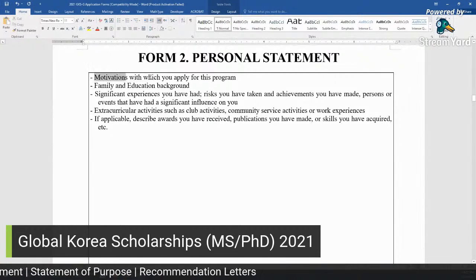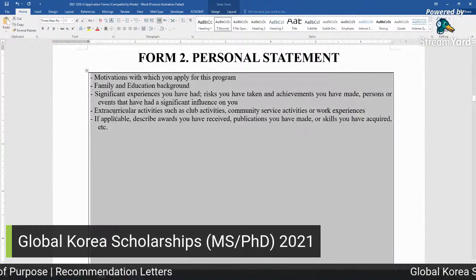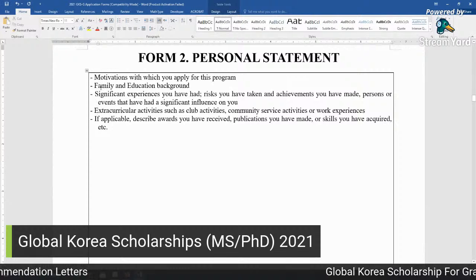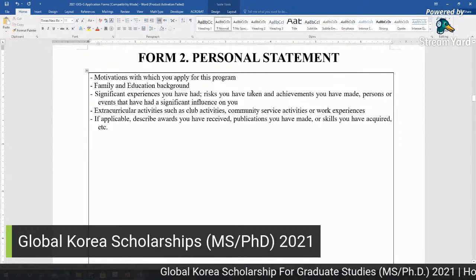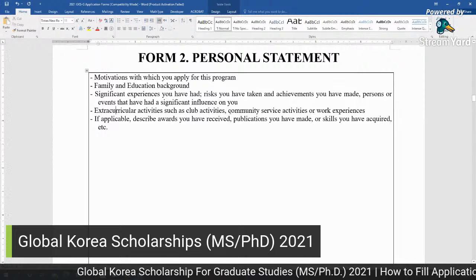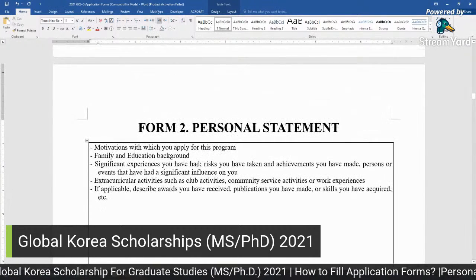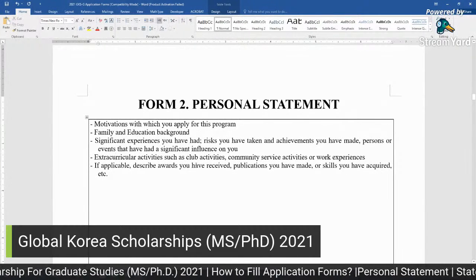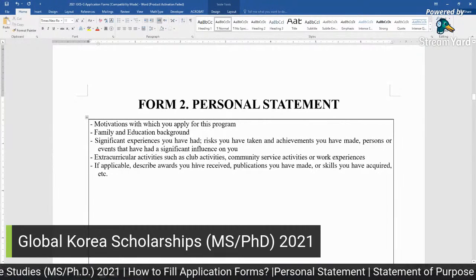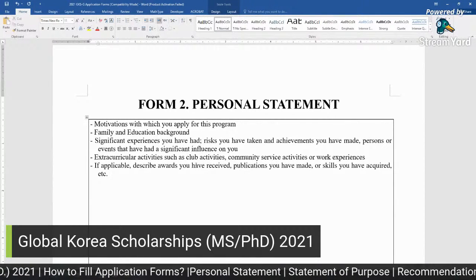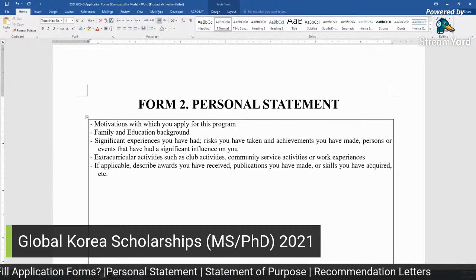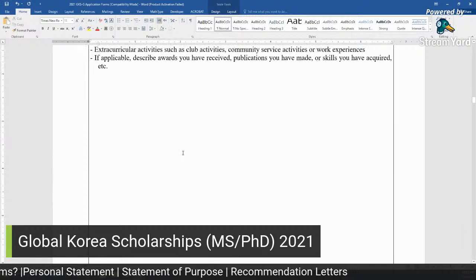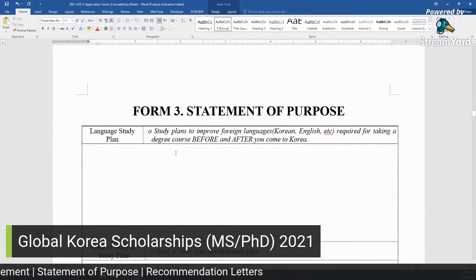So if you just follow their flow, like 1, 2, 3, 4, 5 questions, and answer them, you will get a very good personal statement, and then you can proofread and make a link between different paragraphs. So there should be a link between your field, Korea, your country, and your interest or motivation. These are the major things which you should always consider when you are writing this type of statement.